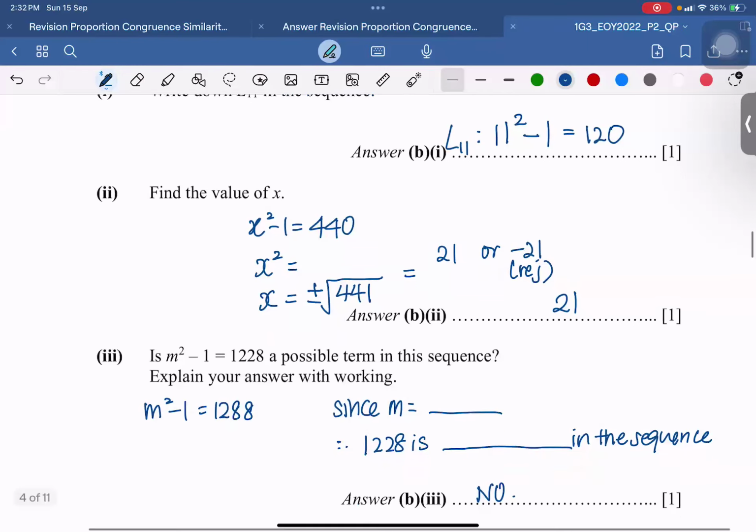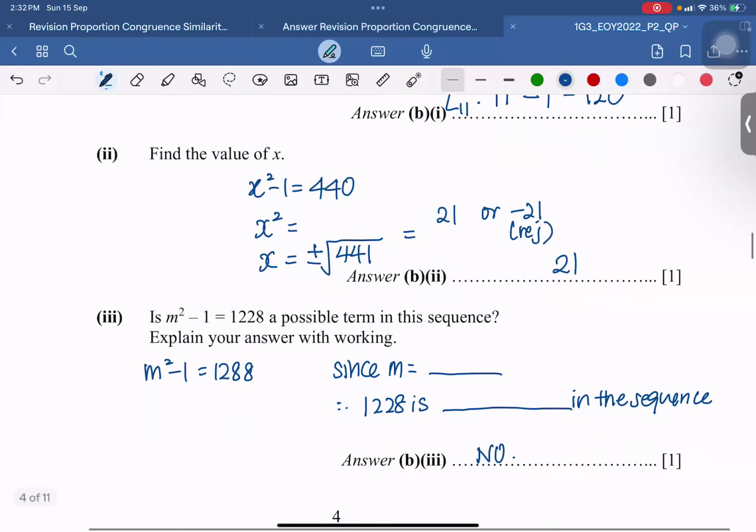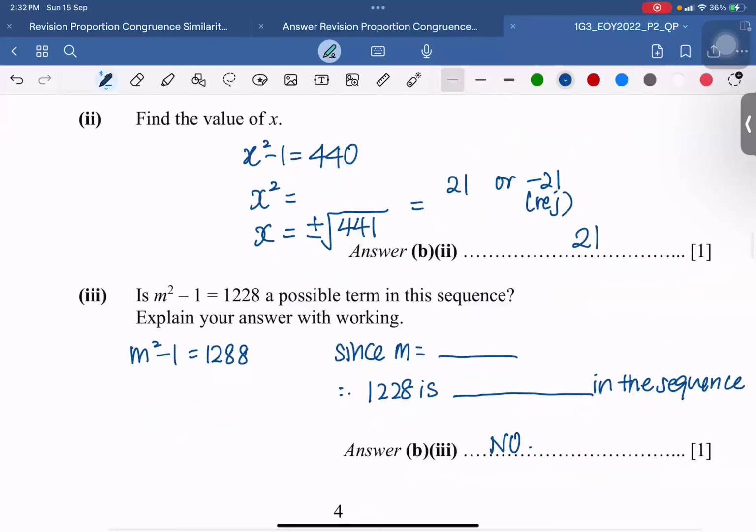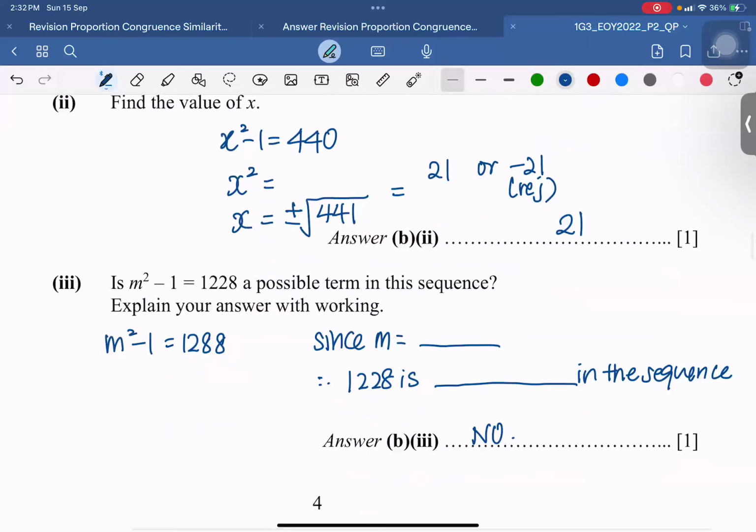Next part. Is this possible? Is it a possible term in the sequence? Can anyone share with me how to solve this question? What do I need to do? I have n squared minus 1 equals 1, 2, 8, 8. Oh, I copied the wrong number. Sorry. 1, 2, 2, 8. Oh no, careless mistake.